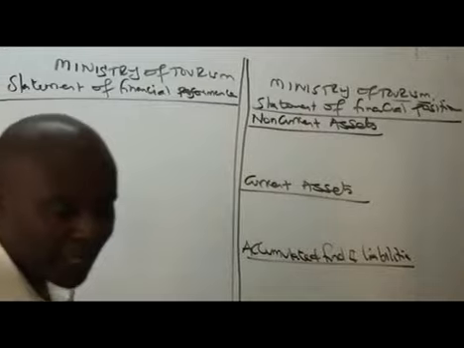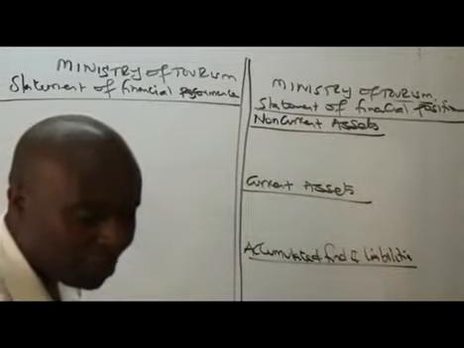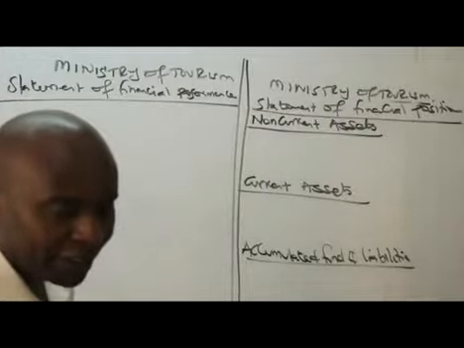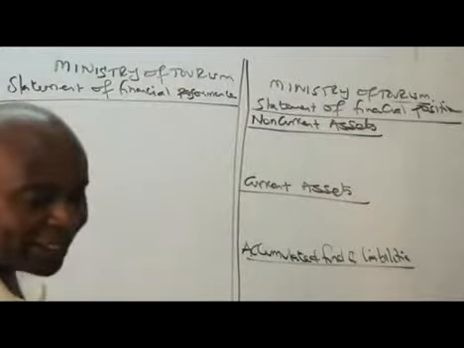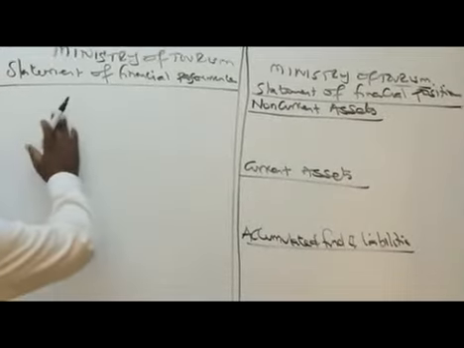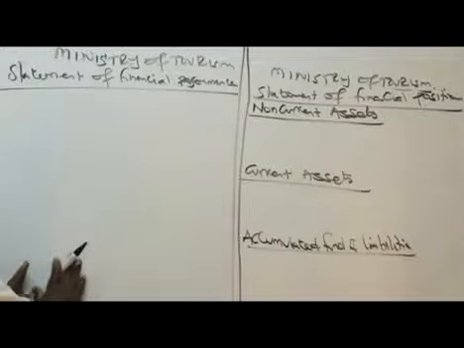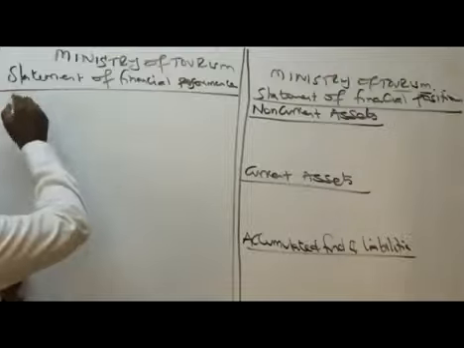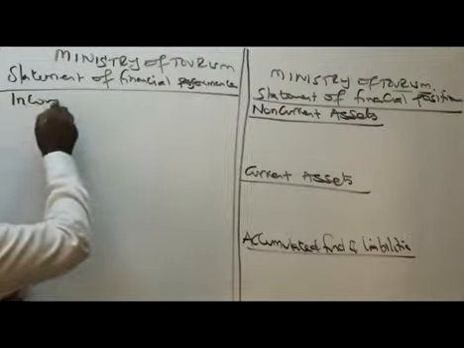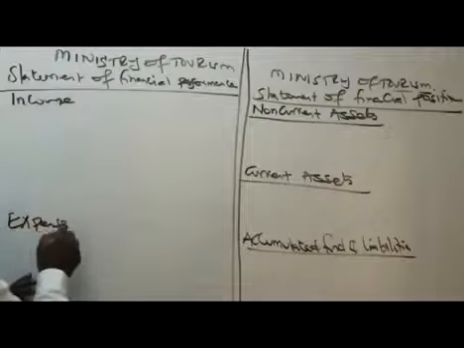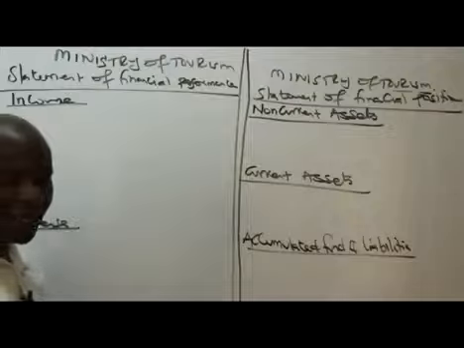The first one is the accumulated fund. Before I even pick it, remember the other one? This one here is about our revenue versus what here? Expenses. So we have in this case our revenue or our income versus our expenses. You simply structure them that way. So it becomes very easy for you to pick out things and slot them in.